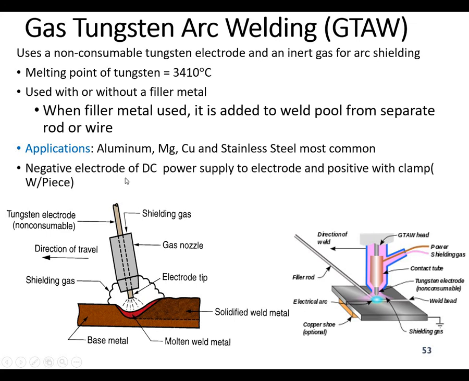The negative electrode of the DC power supply is connected to the electrode, and the positive is generally clamped to the workpiece. In this one, the workpiece is positive and the electrode is negative, connected to the negative supply. This is the polarity of the electrode, which is negative now, and the workpiece is connected to the positive.